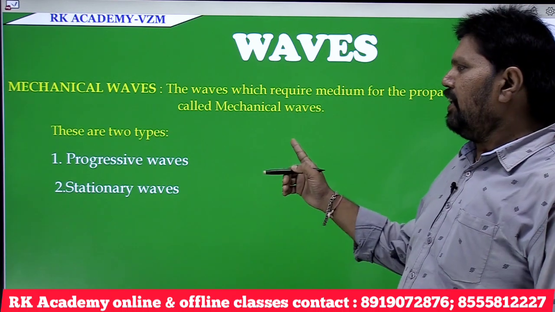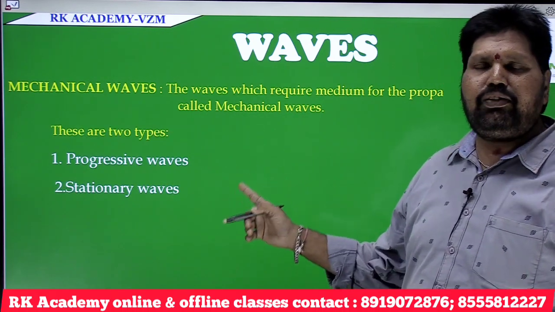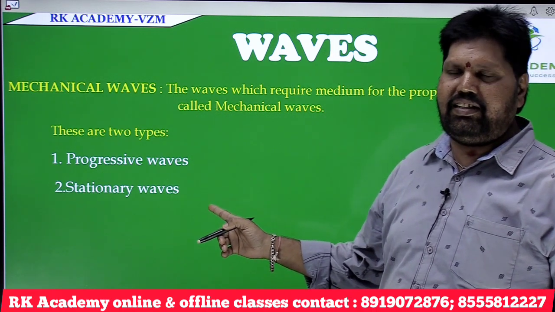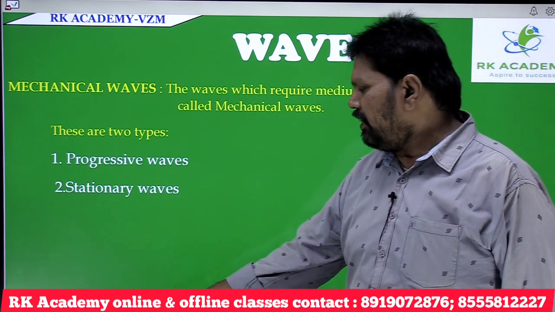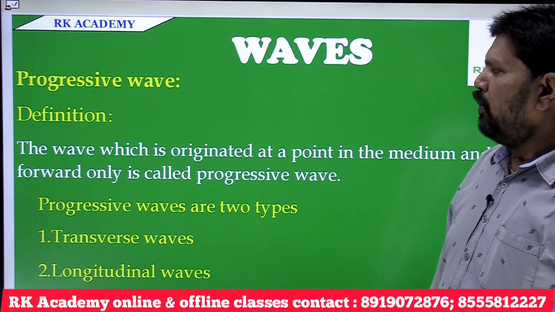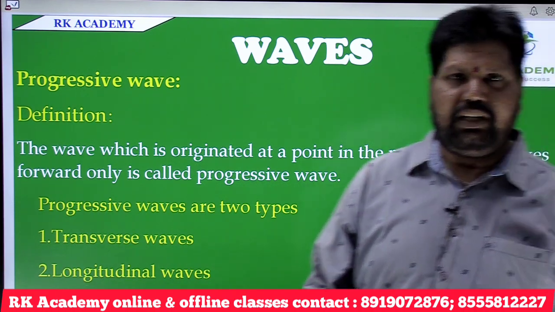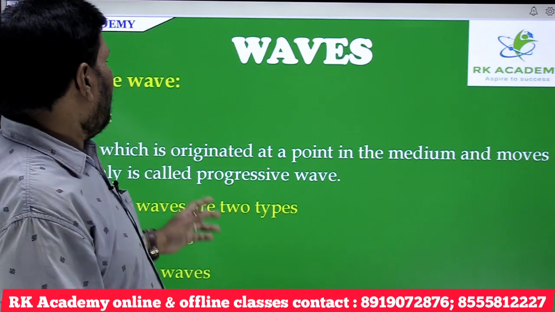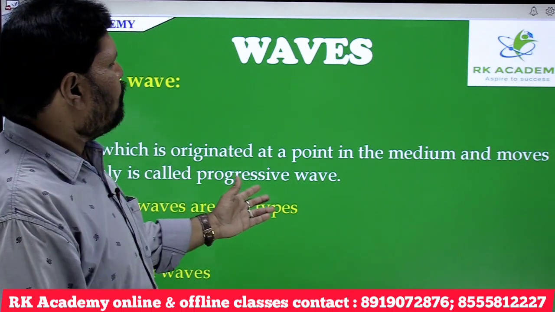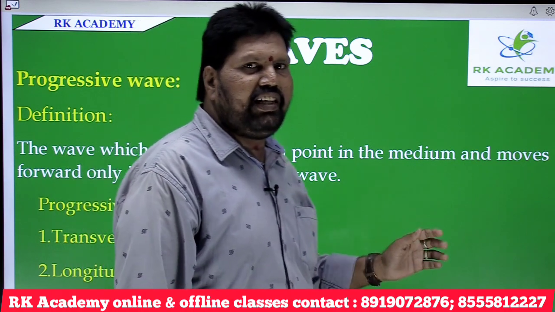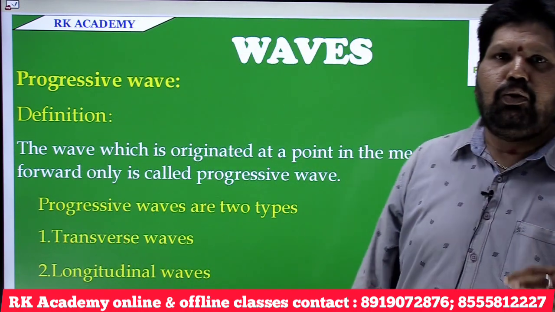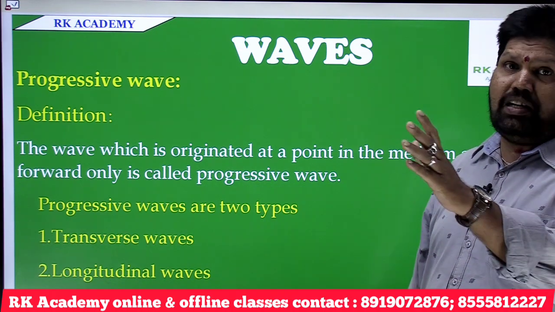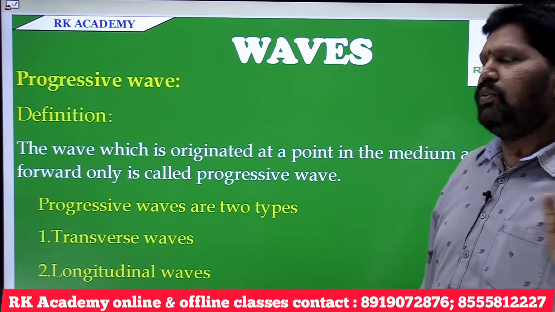These mechanical waves are again of two types: progressive wave and stationary wave. Then what are progressive waves? Progressive means moving forward. It is the wave which originates at a point and moves in the medium in the forward direction. The wave never comes back, it always moves forward.